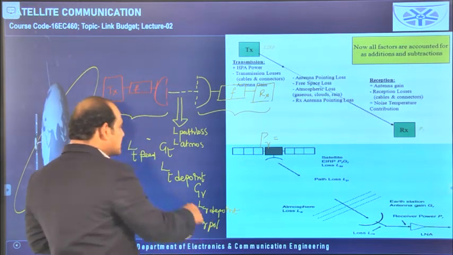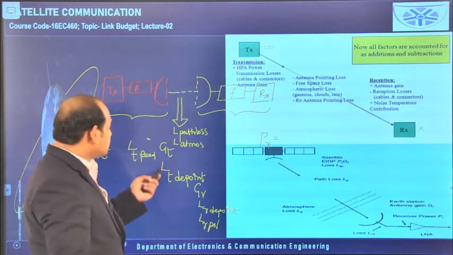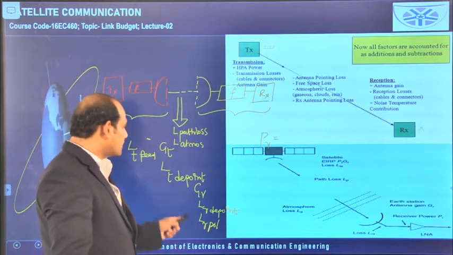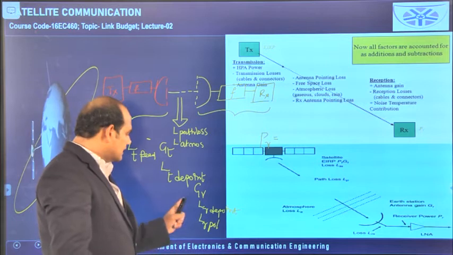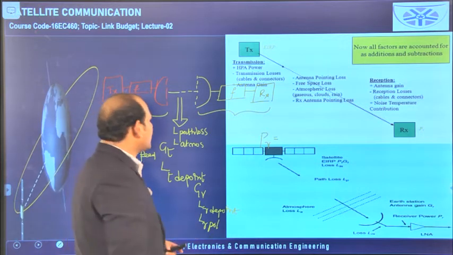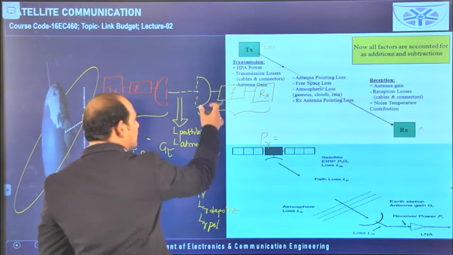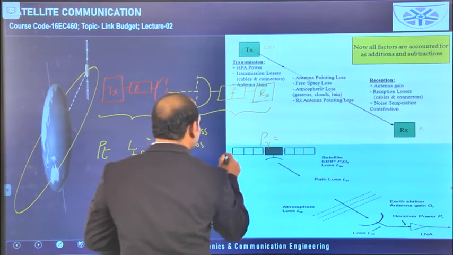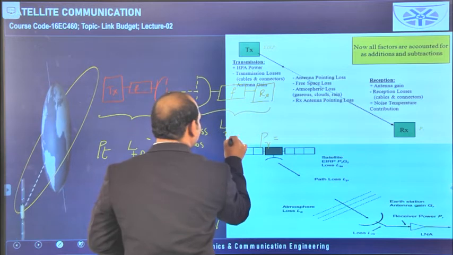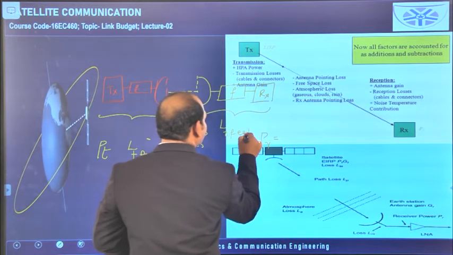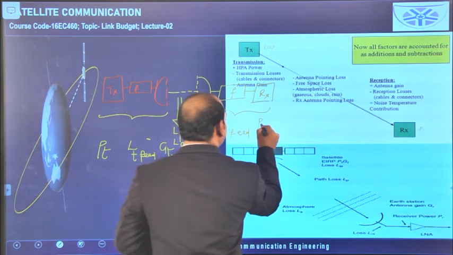This loss is not available at the transmitting side, so you have to remember that. Polarization loss is available for the receiving antenna only. After that, in the feeding network on the receiver side, loss is also available, and finally you will get the received power.